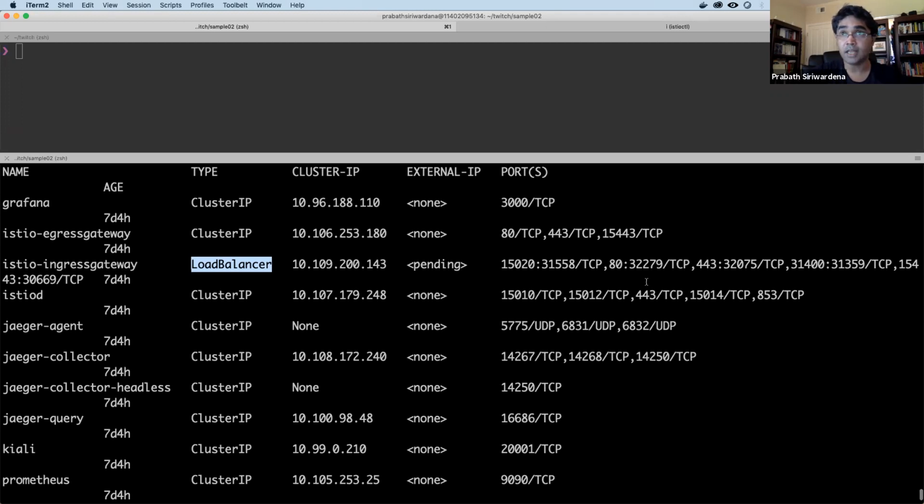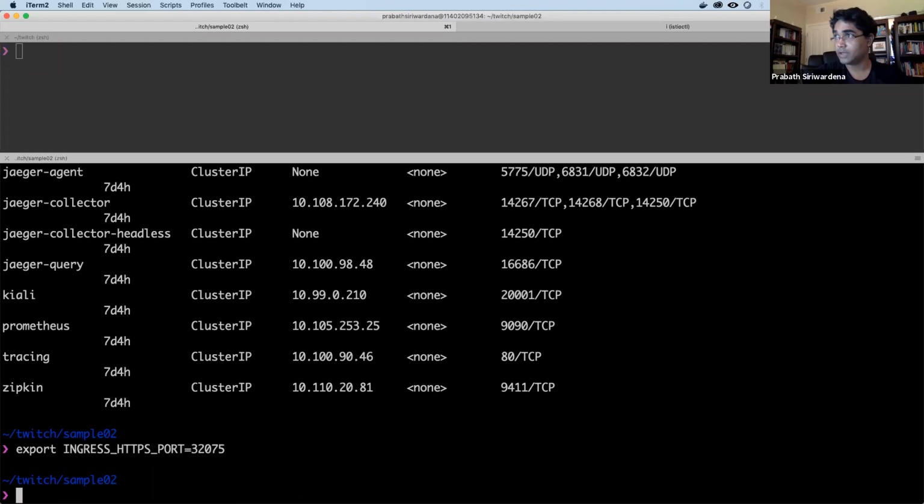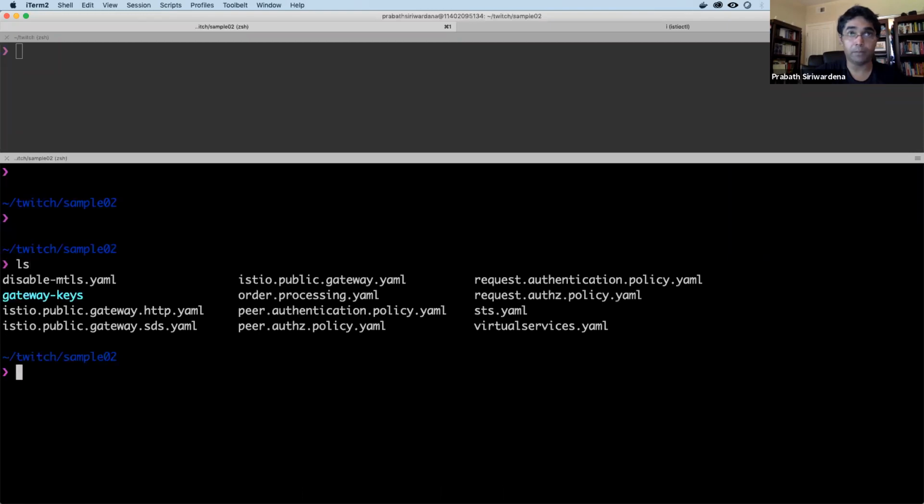Now, since I'm using HTTPS 443, I need to use this as my port, right? So let's export this as export Ingress HTTPS port. This one. Right? So that's the only thing I need to do. I already set up the node IP, right?